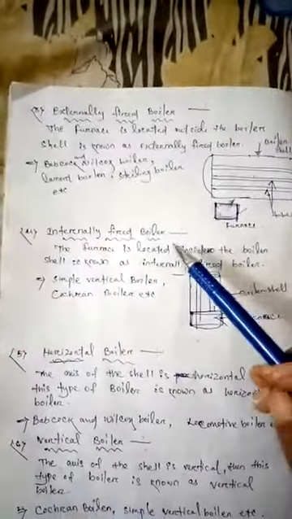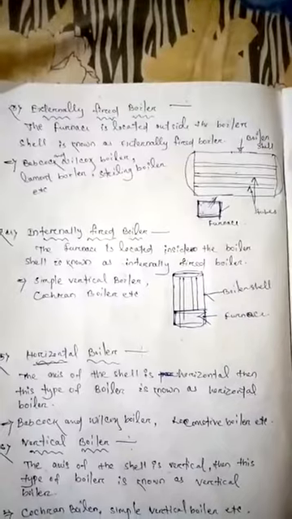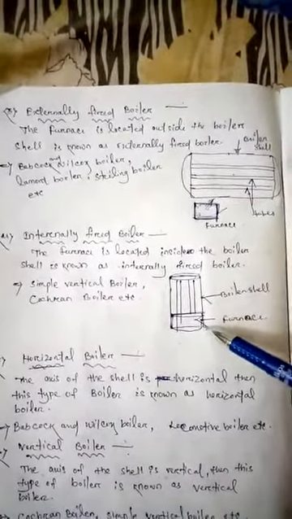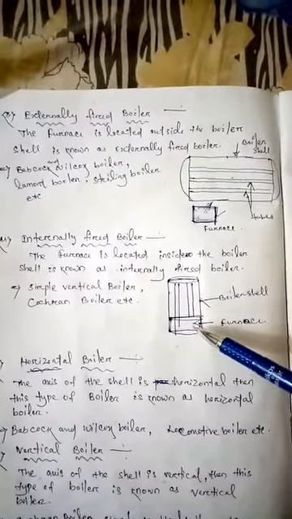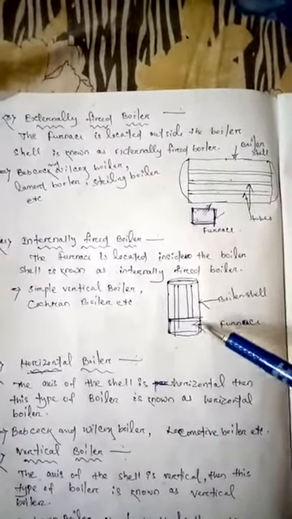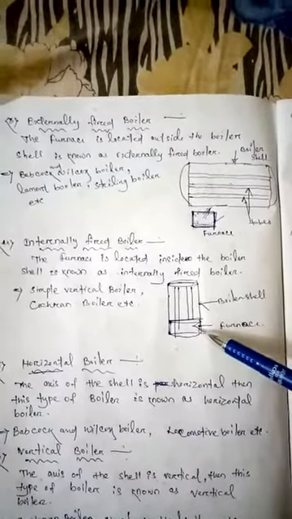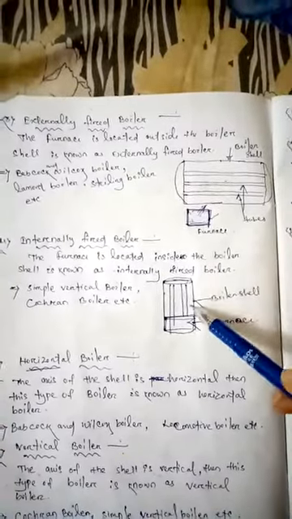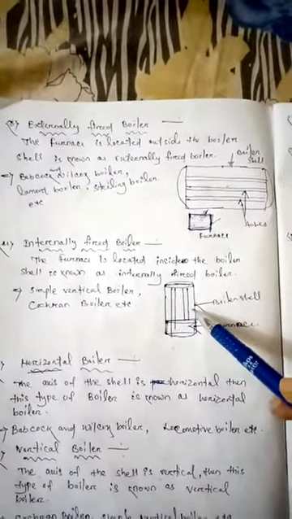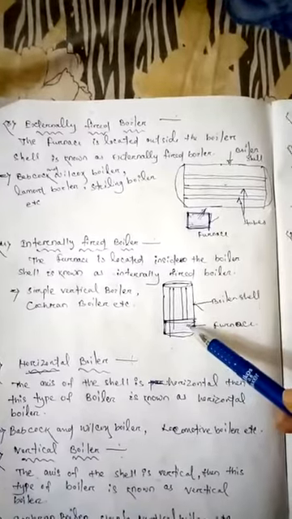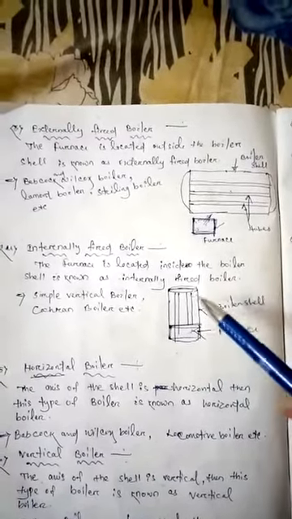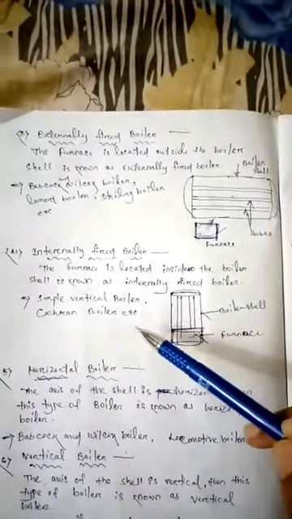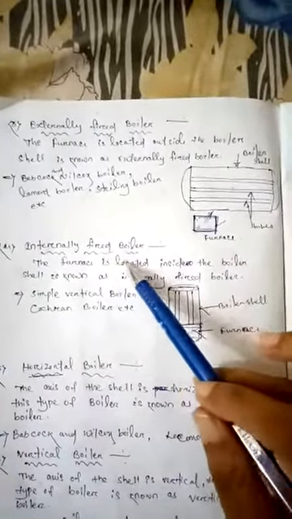Then next is the internally fired boiler. What is an internally fired boiler? When the furnace is placed inside the boiler shell, it is known as an internally fired boiler. In this boiler, the heating capacity is low because the furnace is located inside the boiler. The simple vertical boiler and Cochran boiler are examples of internally fired boilers.